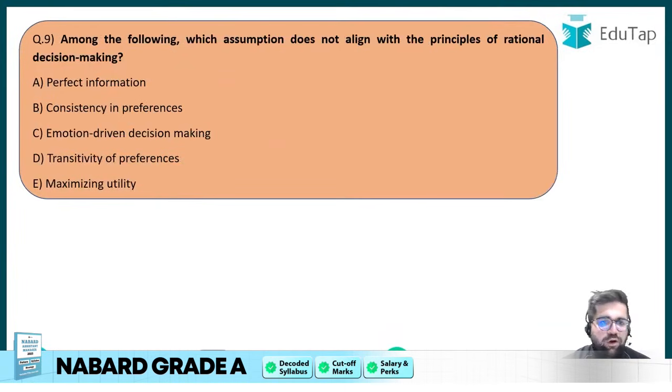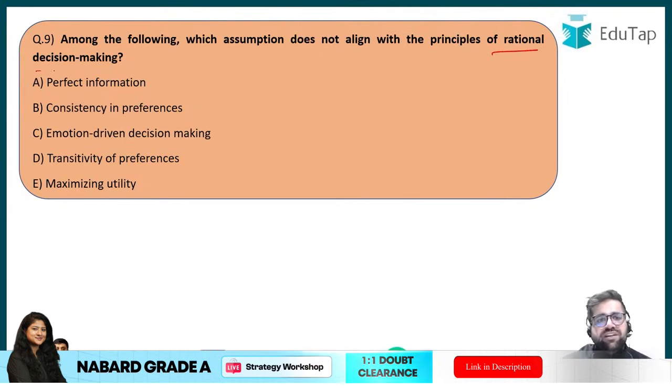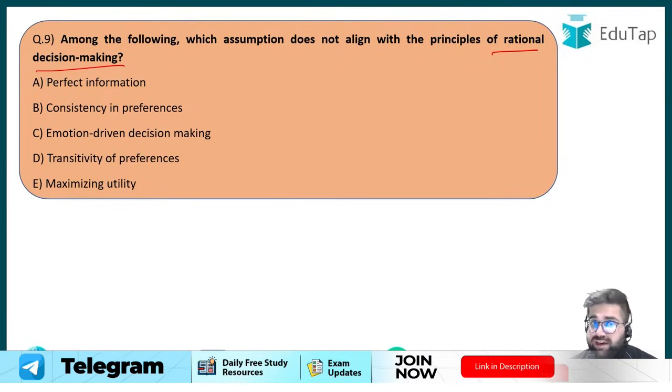Question number 9 on our screen. Among the following, which assumption does not align with the principle of rational decision making? Rational decision making, as in decisions which are rational in nature. Rational means something which is error free, something which is to the point. Is the answer perfect information?